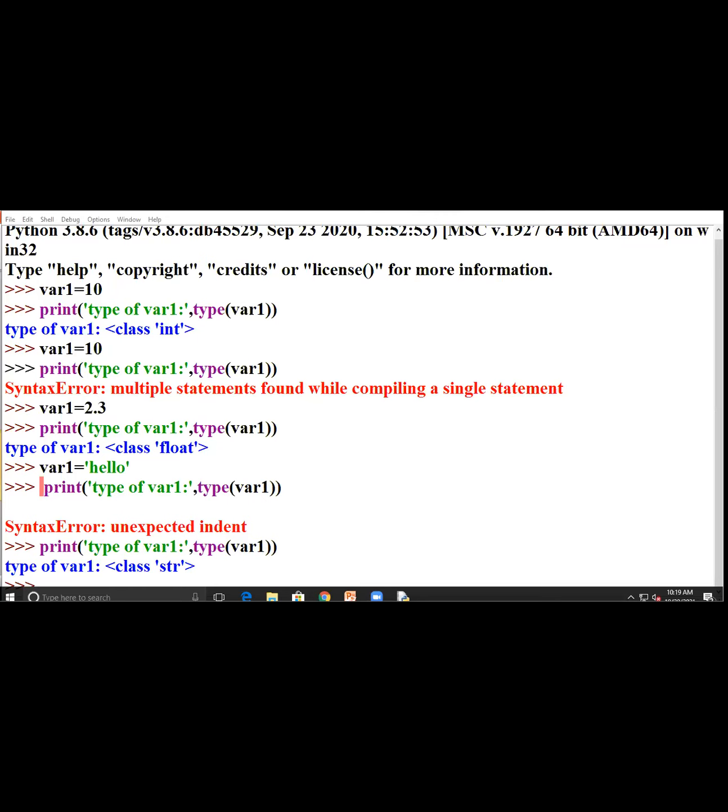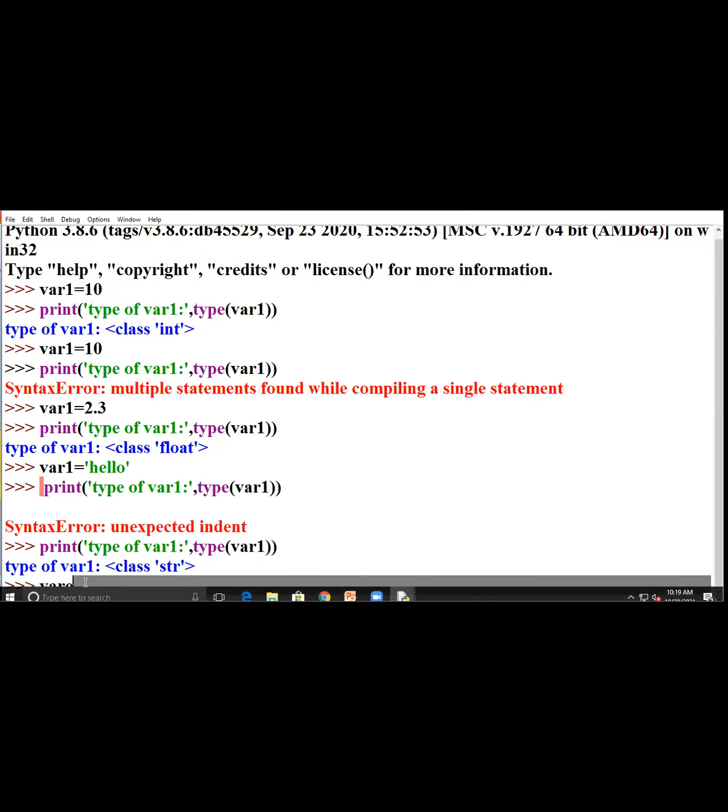Which data type? Suppose we write here @ or something. So suppose here I write it. I will clear the shell first.